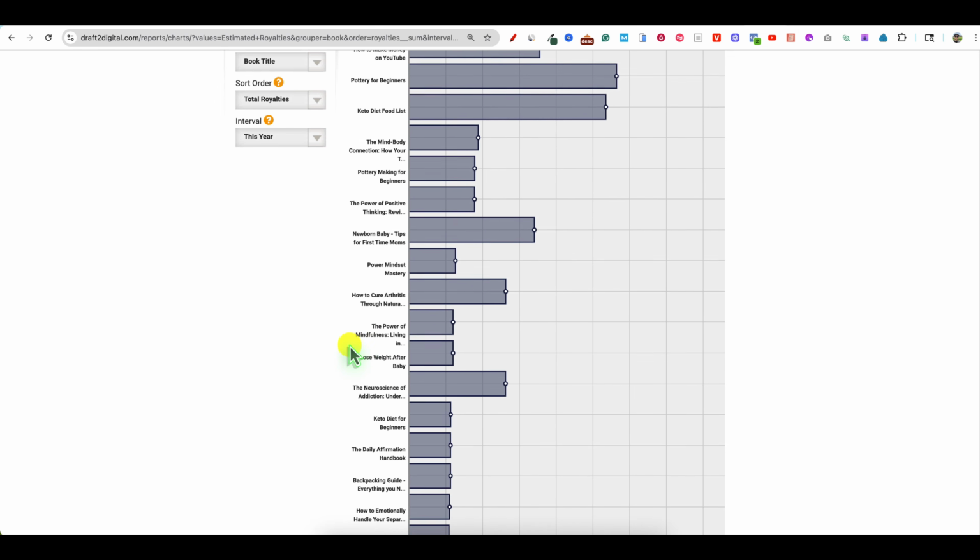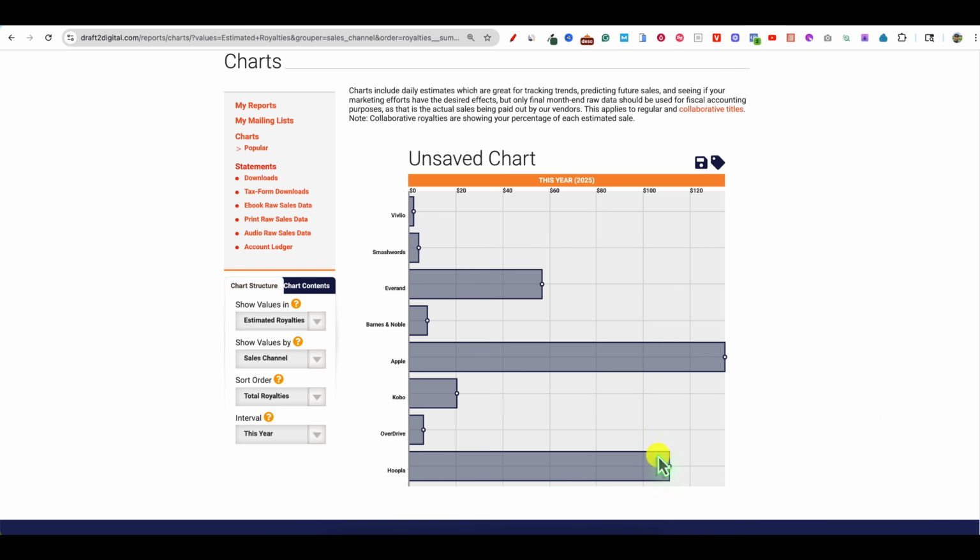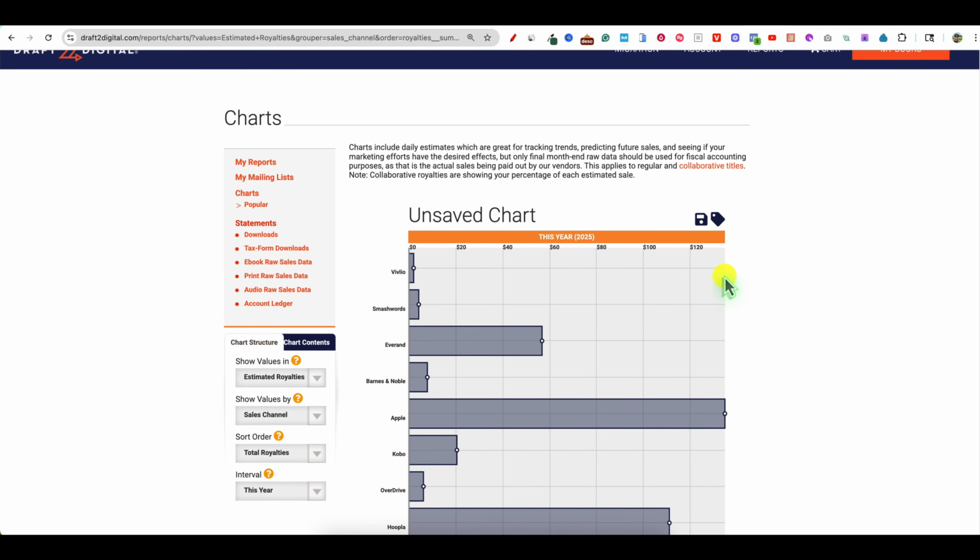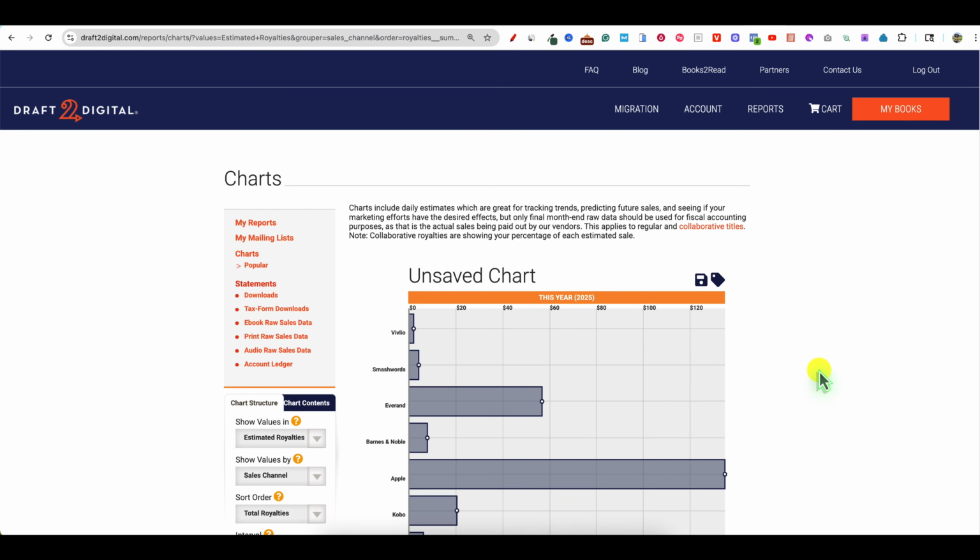Selling on autopilot. We'll go to sales channel, and you can see on this account over here, Apple, I'm selling the most. I sold $134 now, and then Hoopla, and then Barnes & Noble. I actually am surprised something happened. Either my books got unpublished or something like that. But you can see we've made a few $100s this year just from work I did 5 years ago.